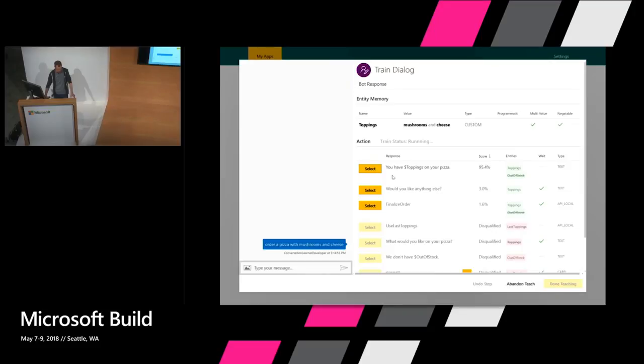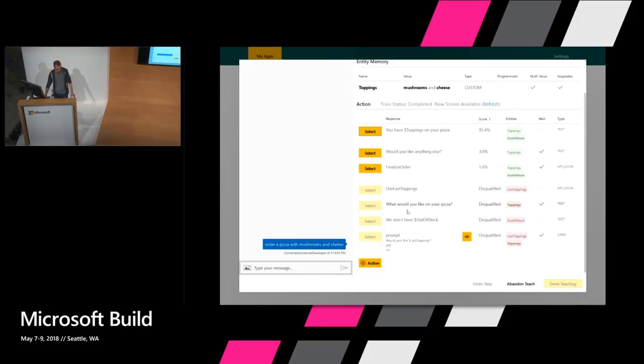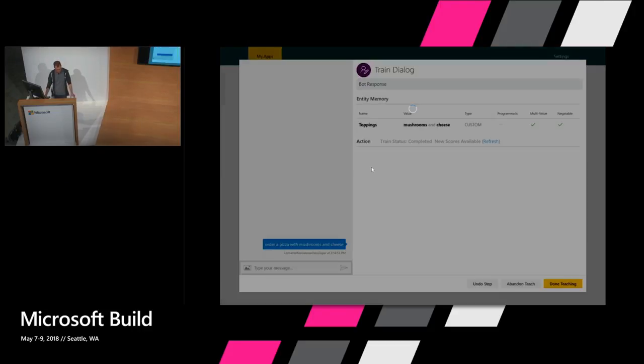Now, its prediction here is you have $ toppings on your pizza, and that's right. But you can see here there are a bunch of actions which are disqualified, which we're not allowed to take, and those are because of those constraints. So this is the effect of those constraints, which here are encoding common sense, but also can encode business rules as well. So you have $ toppings on your pizza.